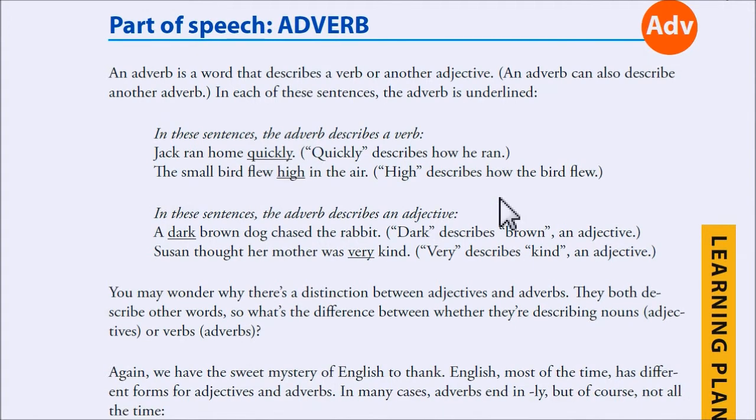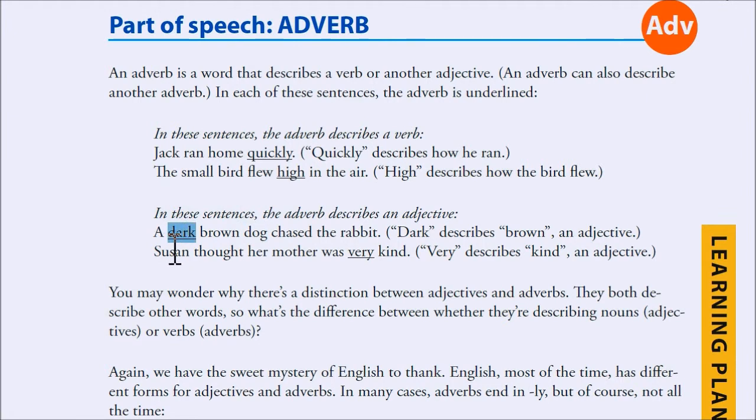And now, here's the interesting part about an adverb: an adverb is a word that can describe an adjective. So take a look at this sentence right here. It says a dark brown dog. Now, dark describes brown. It doesn't describe dog. So since dark is describing brown, and brown is an adjective describing dog, then the word dark is an adverb.